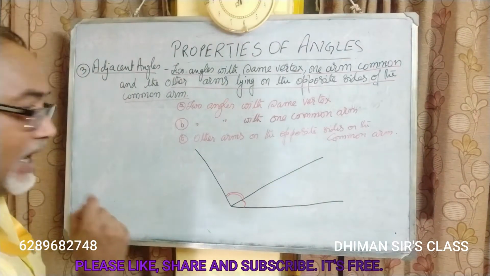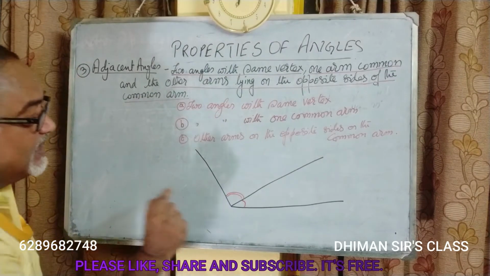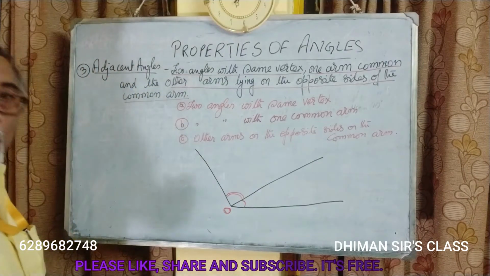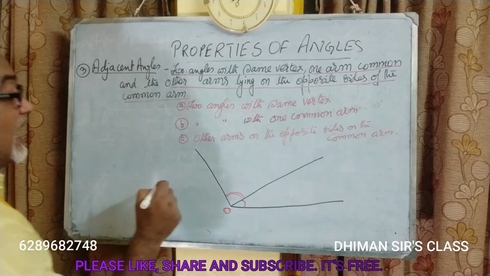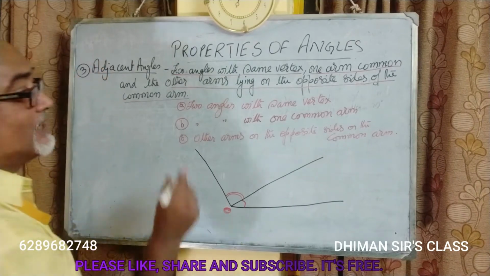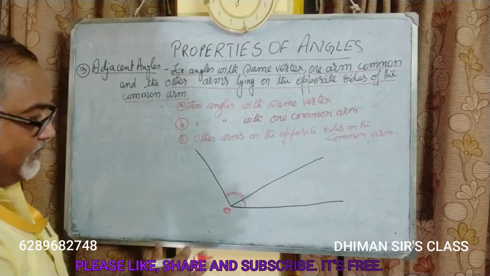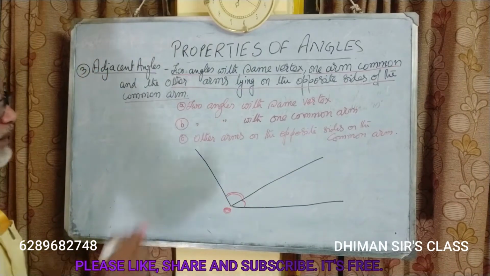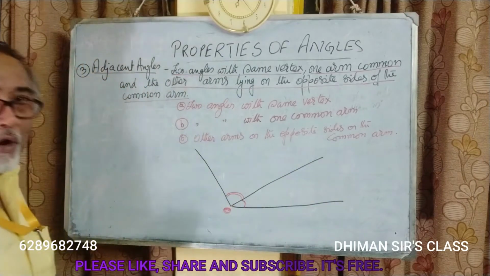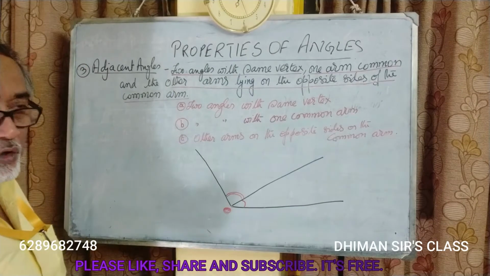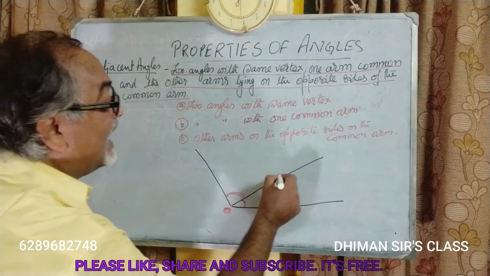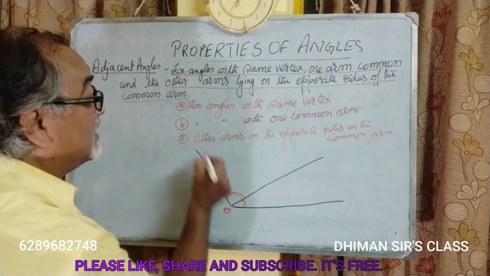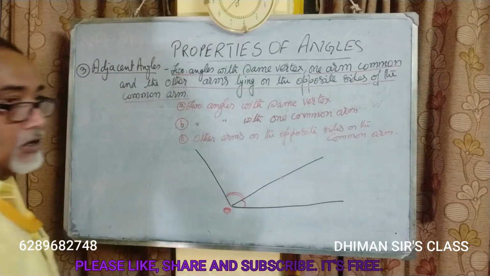Suppose this is the vertex called O. This O is the common vertex where both these angles are meeting. From this point only these two angles are formed. This arm is in this angle, and this arm only is in this angle also. So this is a common arm.